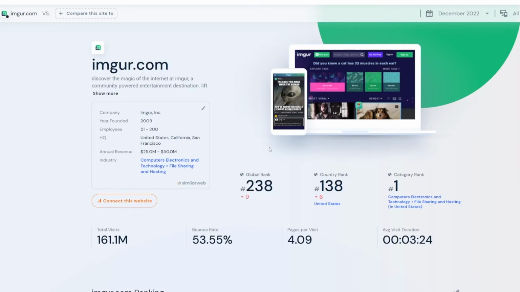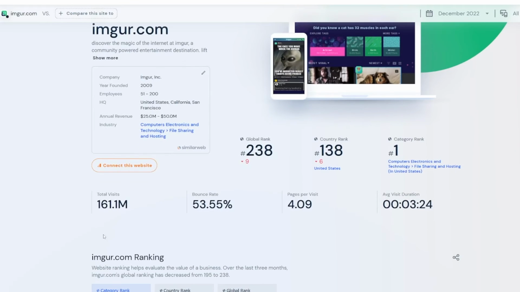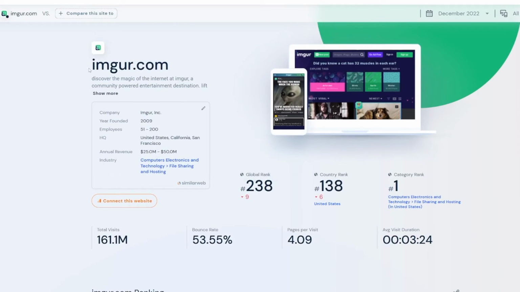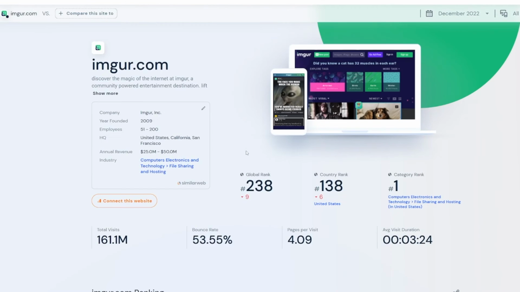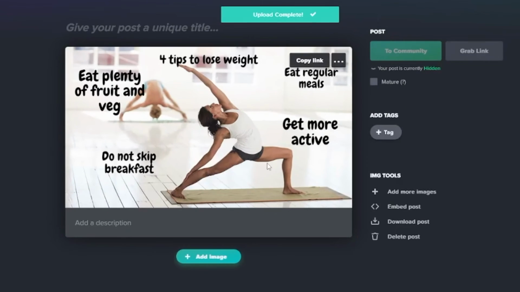And guys, Imgur.com has a lot of traffic. You can see that they've got 161 million total visits each month. So that's the exact reason why we are using this as a traffic source, okay? That's a really good thing. You can see a lot of traffic during a month, and we can just go to the next step. The image is in here, okay?